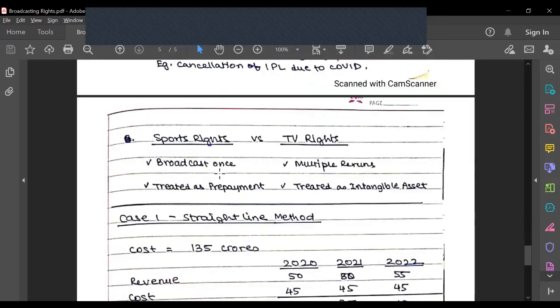Sports rights versus TV rights. Sports are generally broadcast once, and then only highlights are shown later on. TV shows generally have multiple reruns, whereas sports are broadcast only once. Sports rights generally are treated as prepayments, and TV rights are intangible assets, because sports are live events. Until the day comes when I can finally air my sports, till that day I have to show it as a prepayment, and TV is generally produced earlier, so I can show it as an intangible asset.